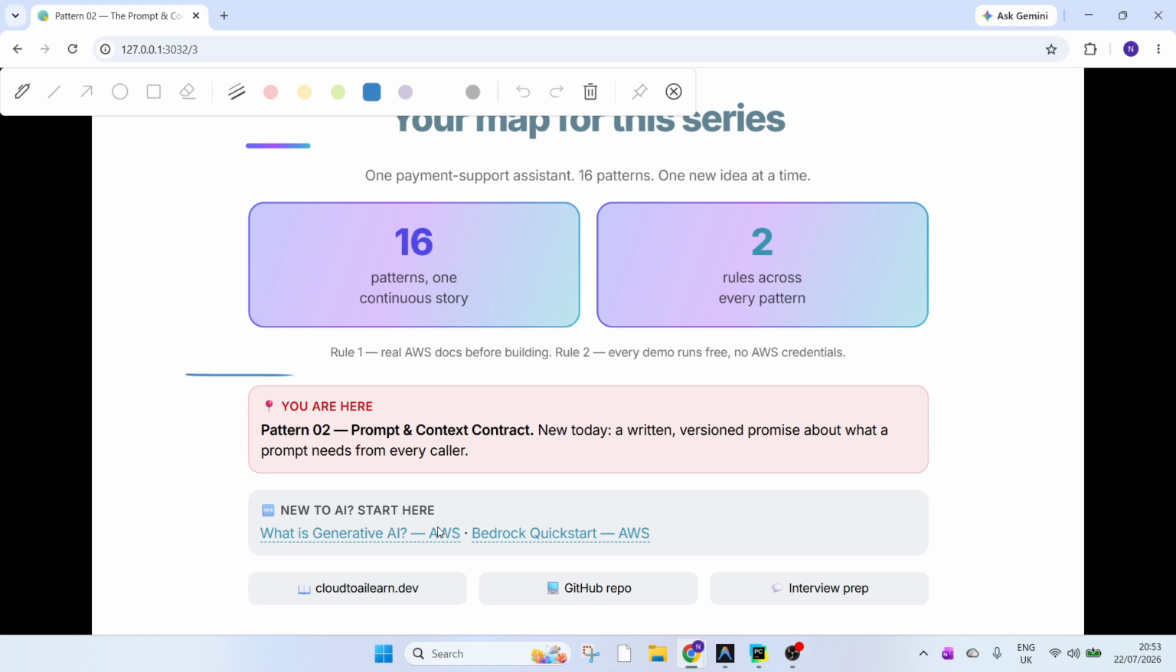Today, pattern 02, the prompt and context contract. The new idea is a written, versioned promise about what a prompt needs from every caller. Is there any new vocabulary there? If something is new for you, I would request you to refer to the general theme about generative AI in the Bedrock Quick Start, which covers a lot of things around this.